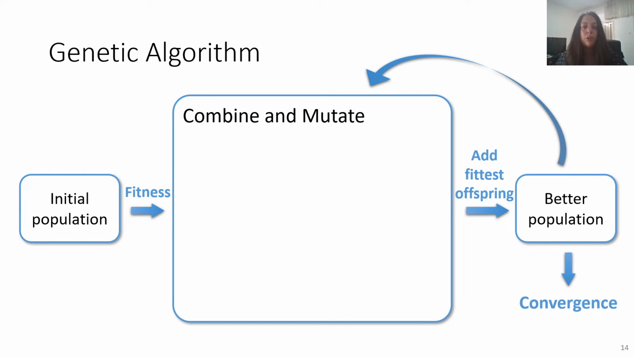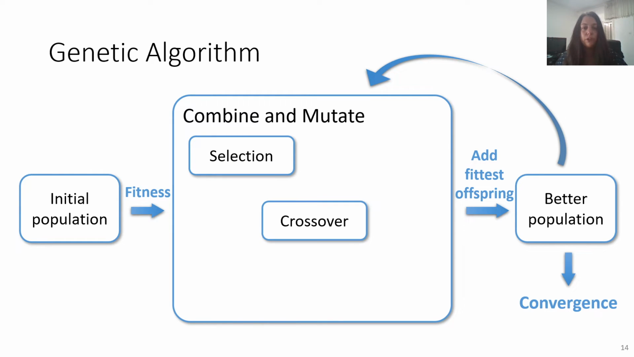When combining and mutating the solutions, the fitter individuals are selected from the current population for crossover, when two solutions are combined to create new solutions, and for mutations, where they undergo small changes with a low probability. We designed novel geometric genetic operators specifically for our problem. First, I'll talk about how we represent the solutions.